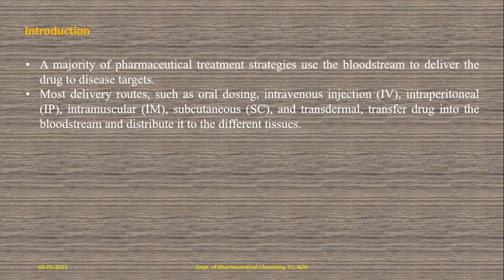Once it enters systemic circulation, that compound undergoes the disposition process, and it may distribute to different tissues and organs.